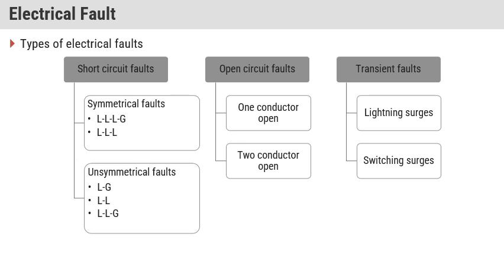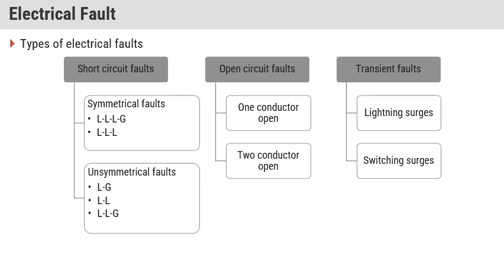In a later chapter you will see what symmetrical and unsymmetrical faults are. You also already studied in power system what symmetrical faults and unsymmetrical faults are. A type of unsymmetrical fault is the LG, line to ground fault, which mostly occurs in the power system. Then we have the double L fault, which is a line to line fault, and the third one is the double